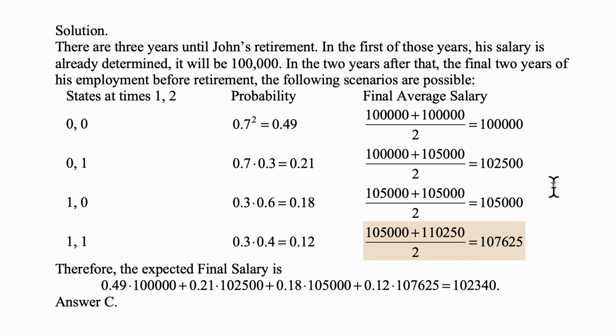Therefore, the expected final salary is each of those possible final average salaries multiplied by its probability. So it will be 0.49 times 100,000 plus 0.21 times 102,500 plus 0.18 times 105,000 plus 0.12 times 107,625, and that gives us the expected value as 102,340, which is answer C.